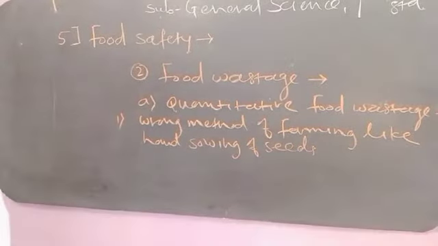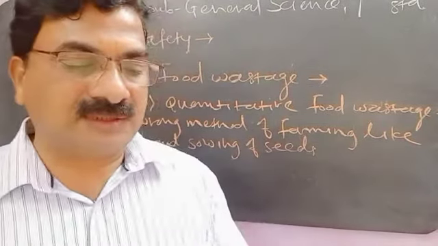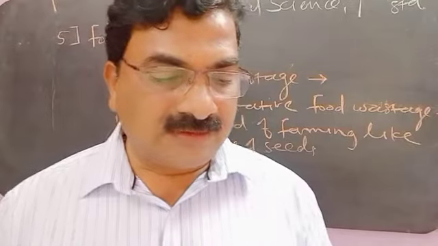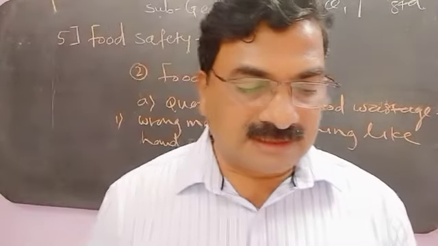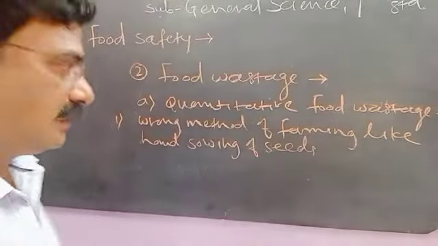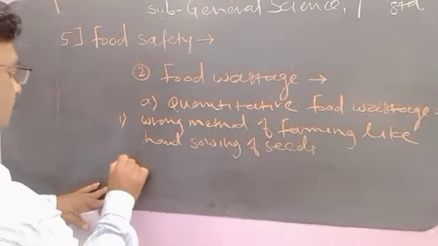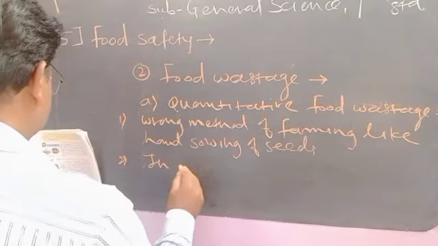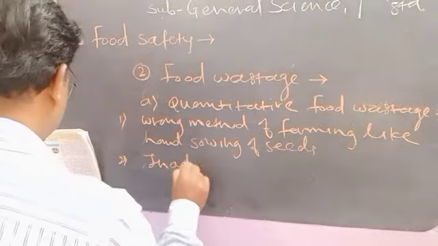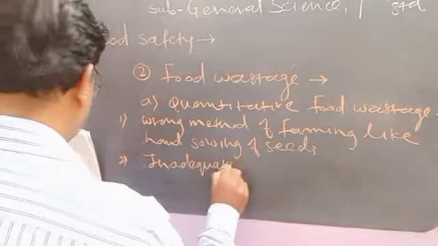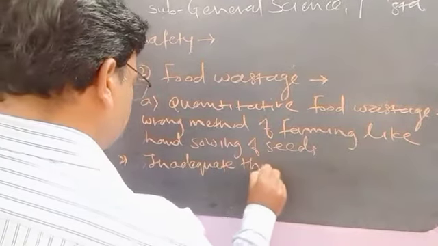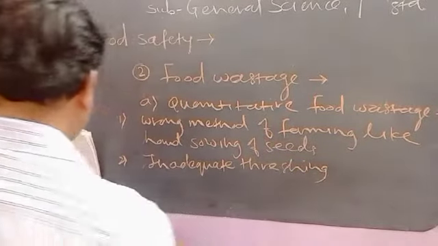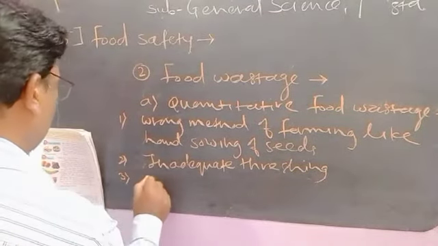The second one is inadequate threshing. Inadequate threshing. Then the third one is improper storage.